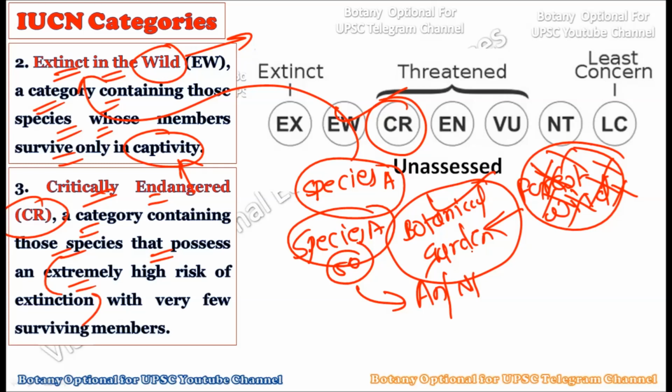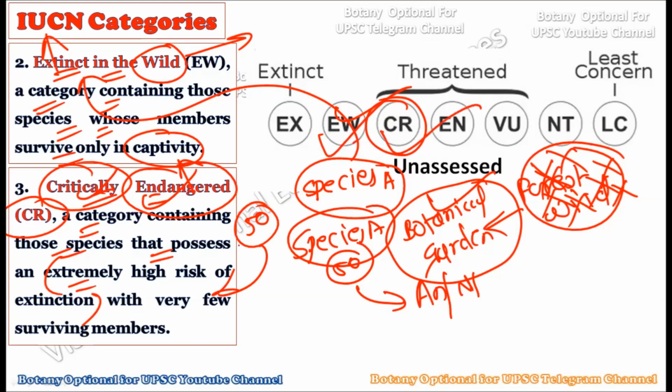Whatever species is on the verge of extinction, or has an extremely high risk of extinction, with very few surviving members, we categorize that species in the critically endangered category of the IUCN. Under critically endangered species, there are very few members. For example, only 50 members are left, and these 50 members are also very sensitive to the environment or to anthropogenic activities. Then it is showing a very high risk of extinction. Such plants can be placed under the IUCN category of critically endangered.